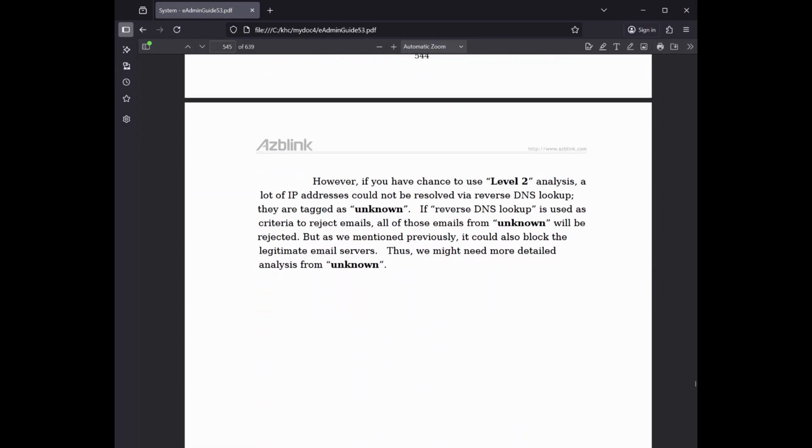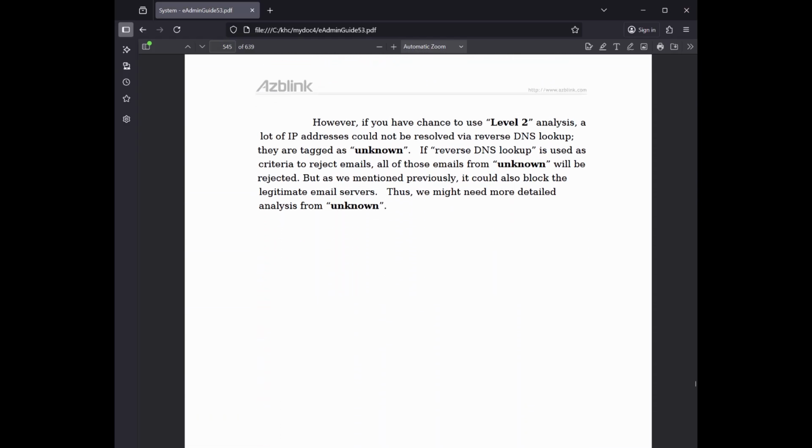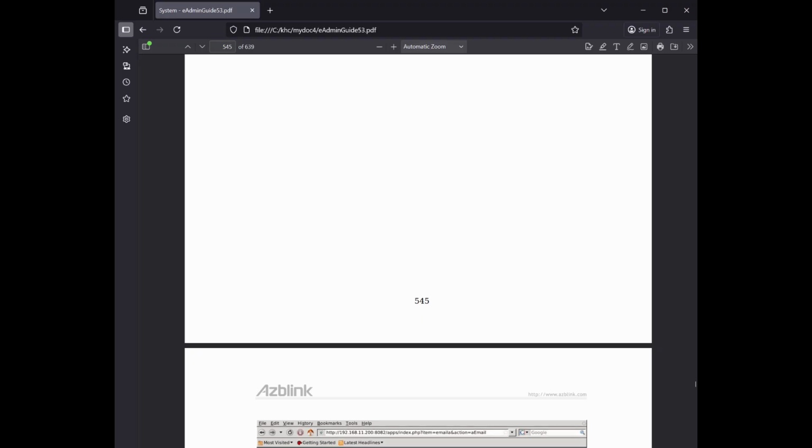However, if you have a chance to use level 2 analysis, a lot of IP addresses could not be resolved via reverse DNS lookup, and they are tagged as unknown. If reverse DNS lookup is used as criteria to reject emails, all of those emails from unknown will be rejected. But as we mentioned previously, it could also block the legitimate email servers. Thus, we might need more detailed analysis of unknown IP addresses not resolved via reverse DNS.